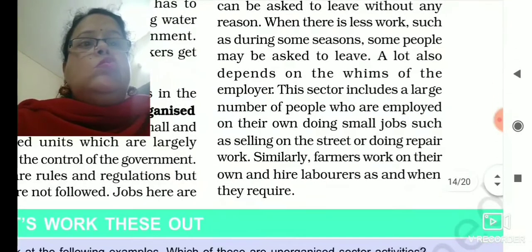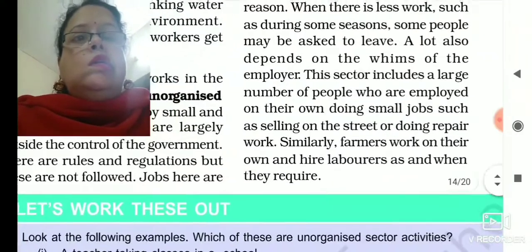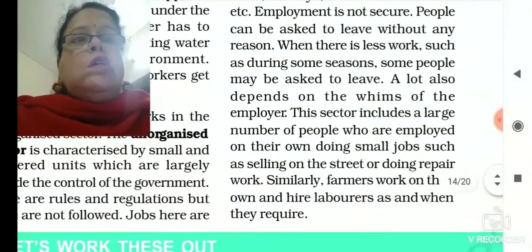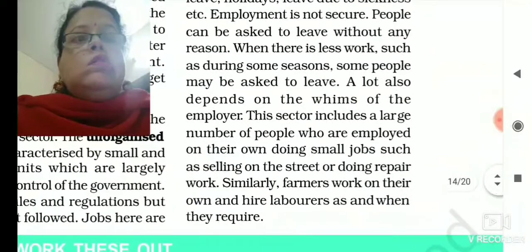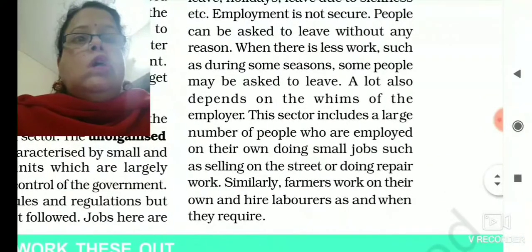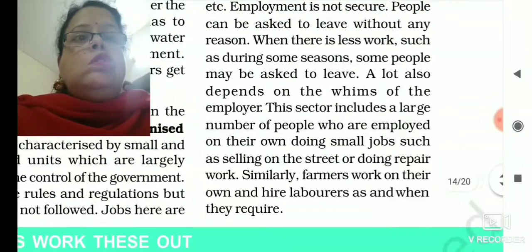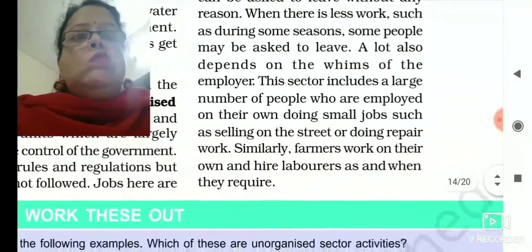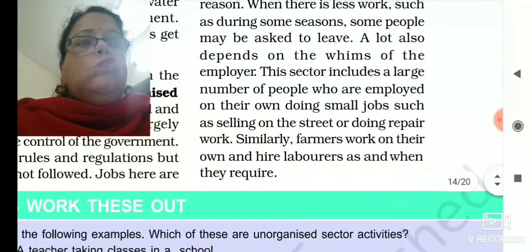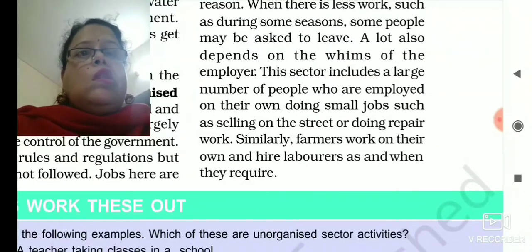So these are the two sectors, organized sector and unorganized sector, which are differentiated on the basis of the working conditions and on the basis of the control of the government.